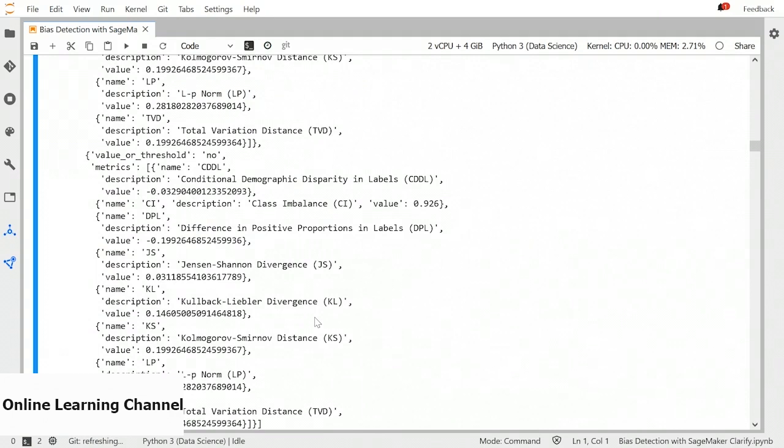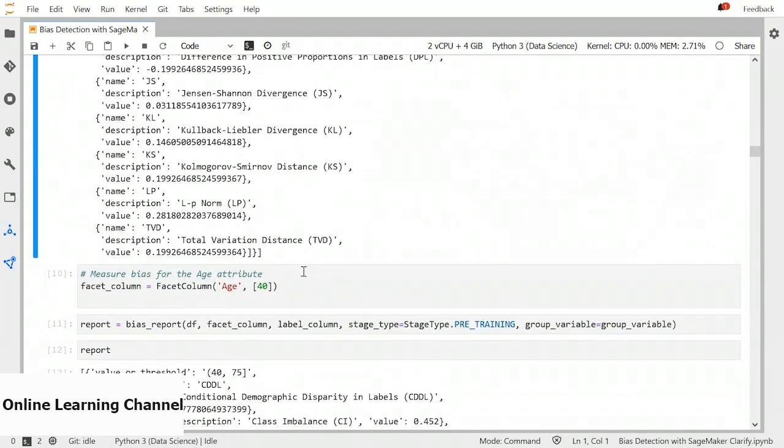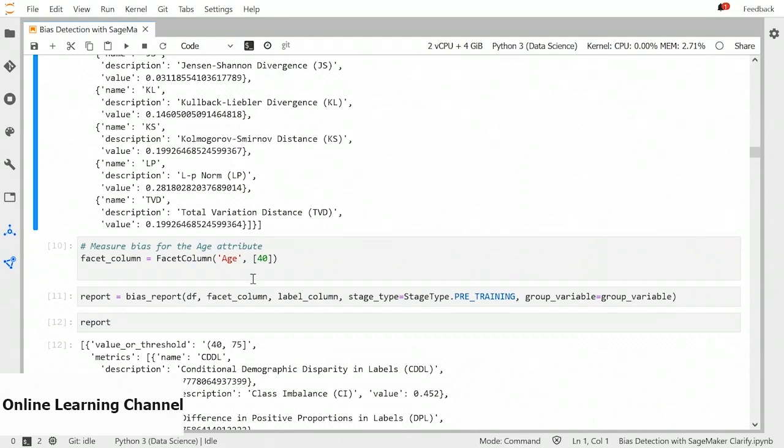So this long list of metrics can help us understand our data and find out if there is bias present in the data. If the dataset has bias, then the trained model will definitely have bias. So if we find some unexpected values here, we can resolve them. We can also measure the bias for the age attribute, and we can say that the number 40 should be checked.